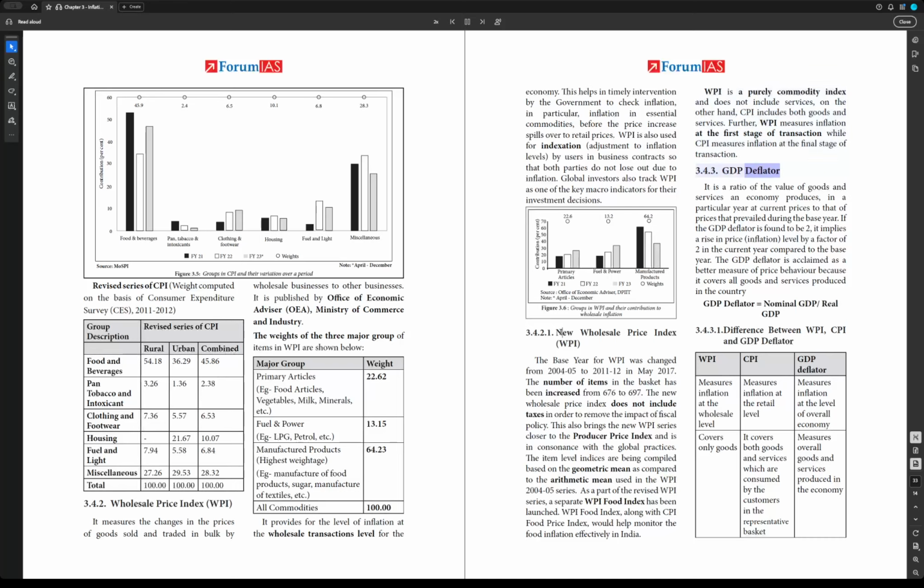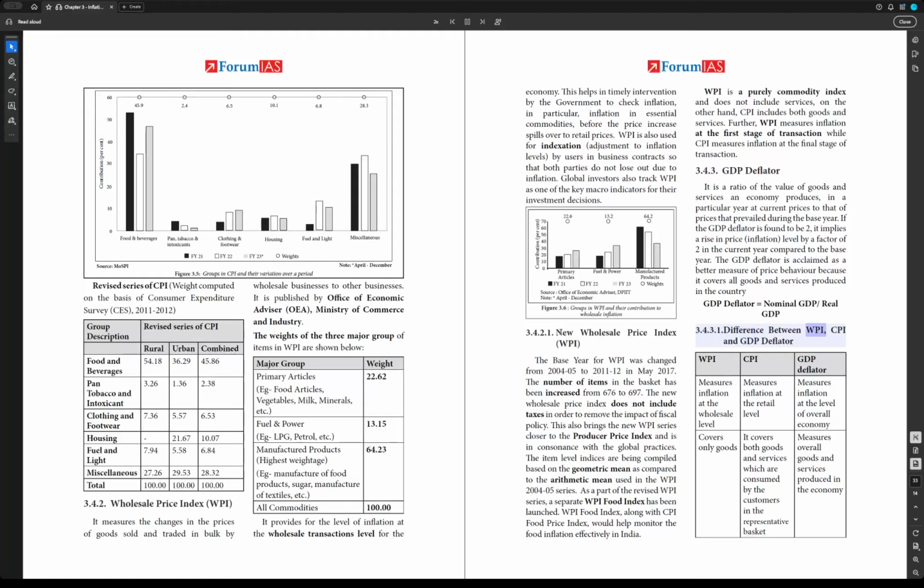3.4.3 GDP deflator. It is a ratio of the value of goods and services an economy produces in a particular year at current prices to that of prices that prevailed during the base year. If the GDP deflator is found to be 2, it implies a rise in price, inflation, level by a factor of 2 in the current year compared to the base year. The GDP deflator is acclaimed as a better measure of price behavior because it covers all goods and services produced in the country. GDP deflator equals nominal GDP divided by real GDP.